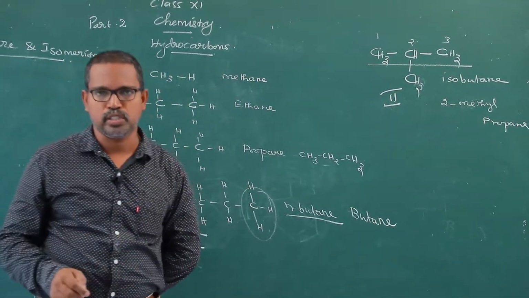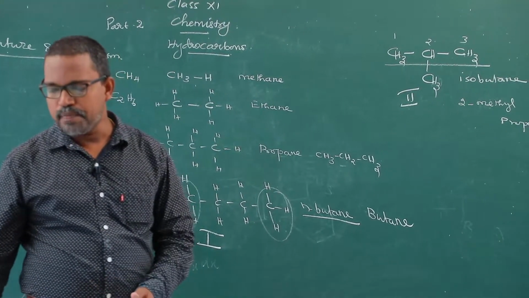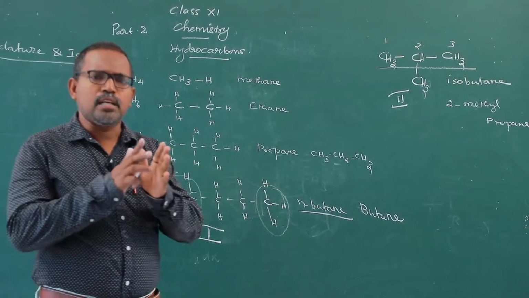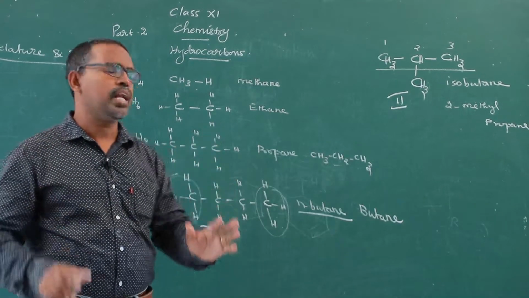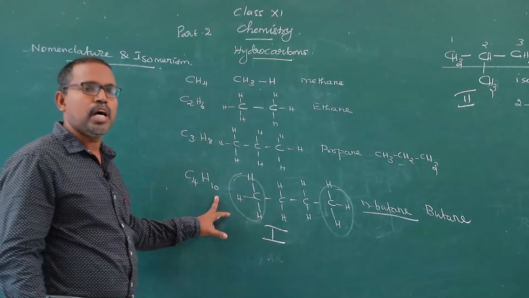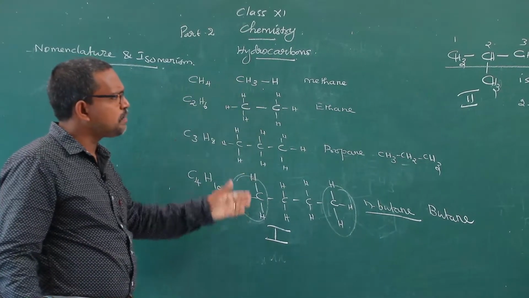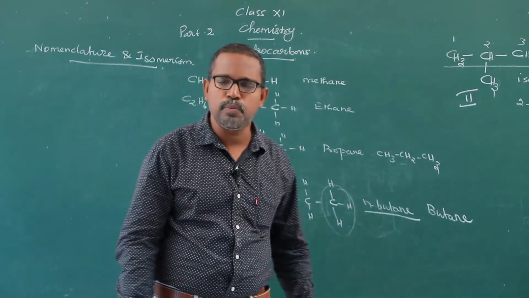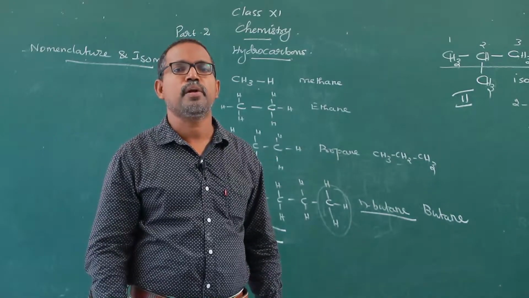Look at this structure number 1 and this structure number 2. What are the differences between these two structures? Yes, both structures differ in the carbon skeleton, but both have the same molecular formula, C4H10. They differ in carbon skeleton. Therefore, these two compounds are said to be chain isomers or nuclear isomers.